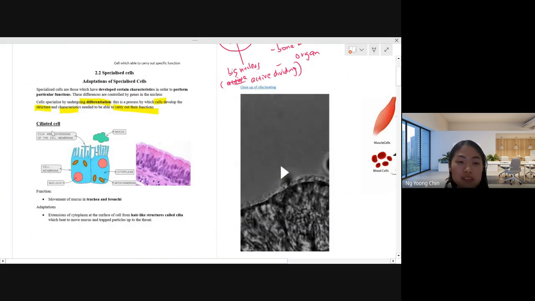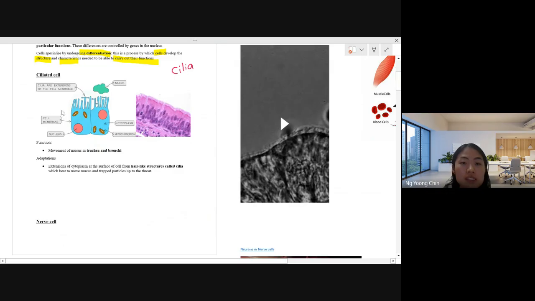So now we talk about the ciliated cell. Okay, please be aware of the spelling. Ciliated. Cilia has only one L, single L. Okay, so cilia are found along our respiratory tract.